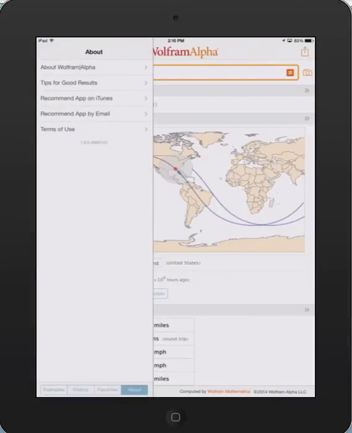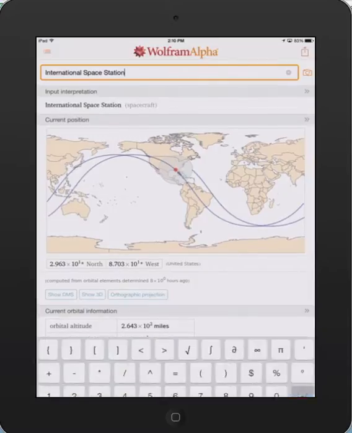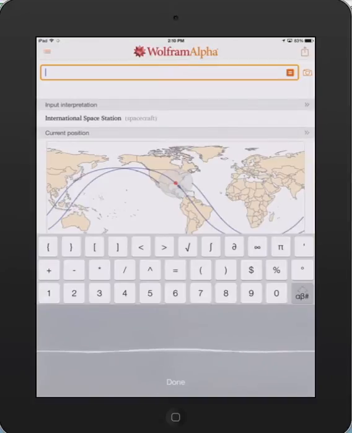So let's give it a try here. I'm going to just type something in. I'm going to X this one out. I don't really feel like typing today, so I'm just going to use the voice input feature of my iPad by tapping the little microphone. You can do this in any app. Largest cities in the United States.